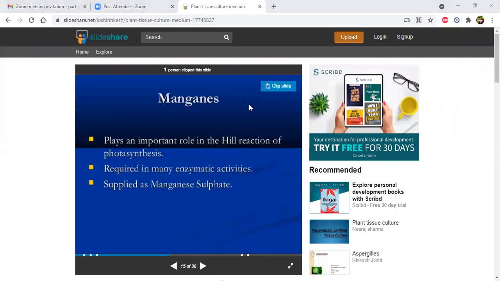Then, what is manganese? What is the importance of manganese in plant tissue culture? It plays an important role in the Hill reaction of photosynthesis and is required in many enzymatic activities. It is supplied as manganese sulfate. For the majority of enzymatic activities, manganese plays a major role. Enzymes are very necessary for the proper development of the plant tissue culture. That's why we compulsorily use manganese in plant tissue culture medium. In the form of manganese sulfate, we supply this to the tissue culture medium.